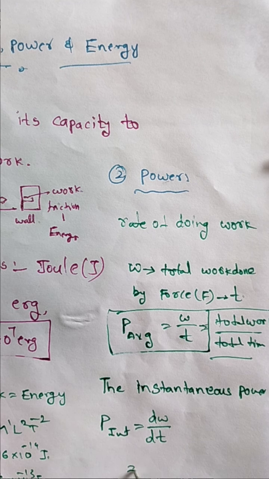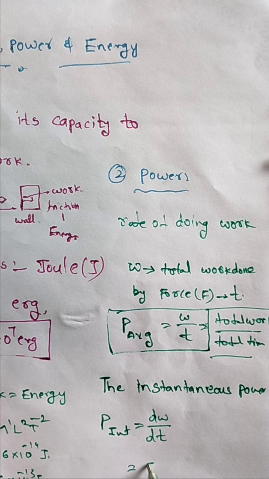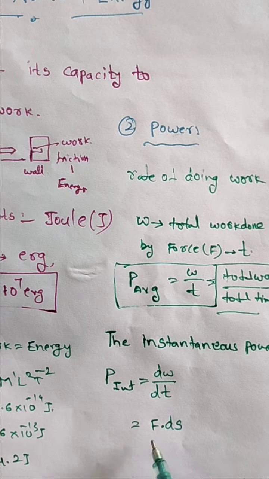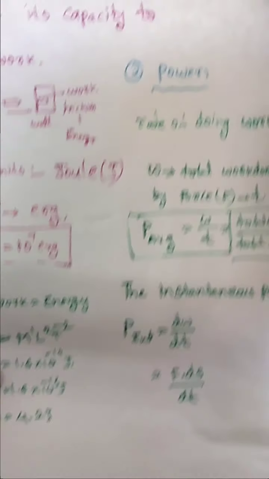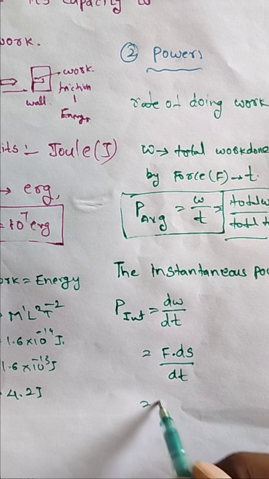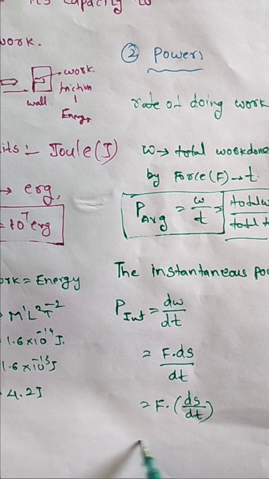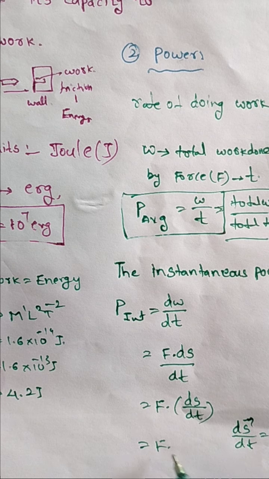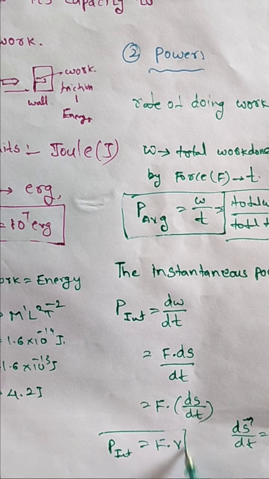In this case the force is constant. We know dW is equal to F dot ds, so P is F dot ds by dt, where F is constant. ds by dt is velocity, so P is F into v. So this is the instantaneous power.